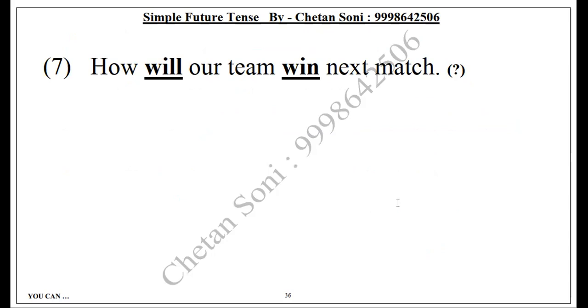How will our team win the next match? See, again here you should understand it. It is a question, so it is starting with will. Will our team win? This is the construction. But we wanted to make it informative, so we have put how here. So this is a simple thing, but the question is there. Do you get my point? So will is the model, plus our team the subject, plus win the main verb. But we wanted to make it informative, so how.